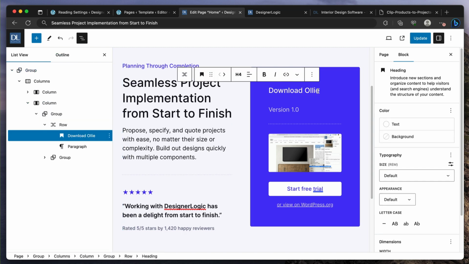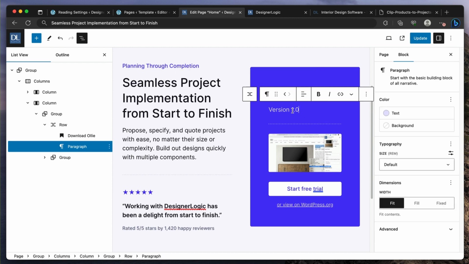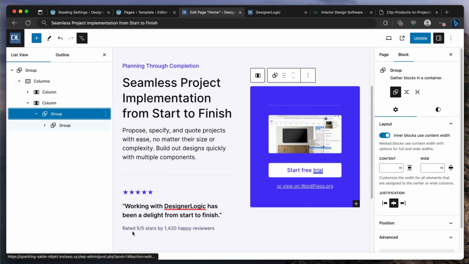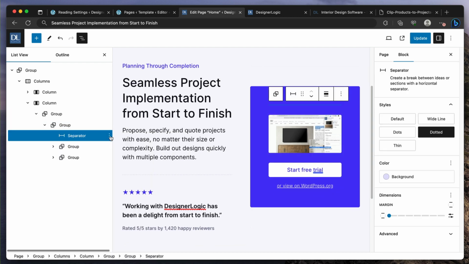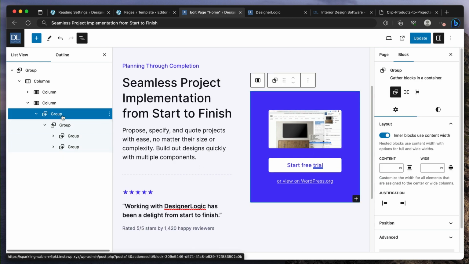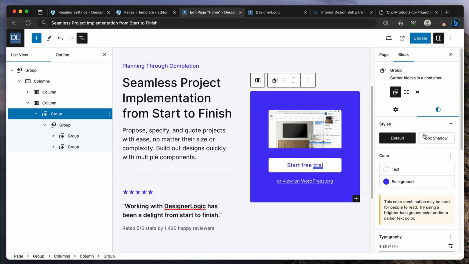So I'm going to get rid of maybe this text. I don't need it. Maybe I don't really need this whole row, so I'm going to delete it. And I don't think I need that separator as well. And then for the group itself, this whole group, it looks like it has a lot of padding.